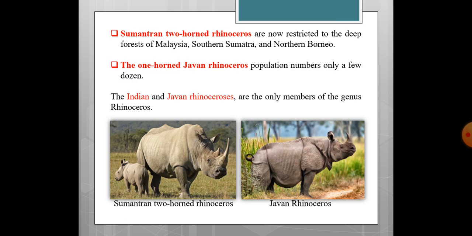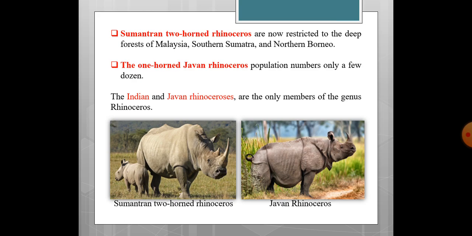The population is very small, only a few dozen are left. The difference between the Indian one-horned rhinoceros and the Javan rhinoceros is that the size of the Javan rhinoceros is smaller than that of the Indian rhinoceros, and the horn size is also smaller in the Javan rhinoceros.